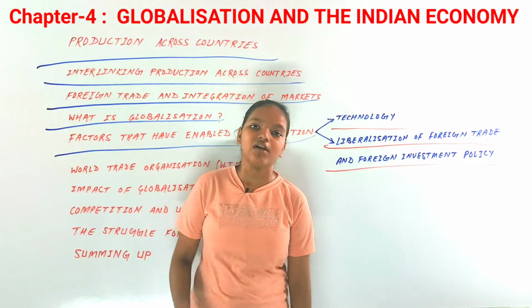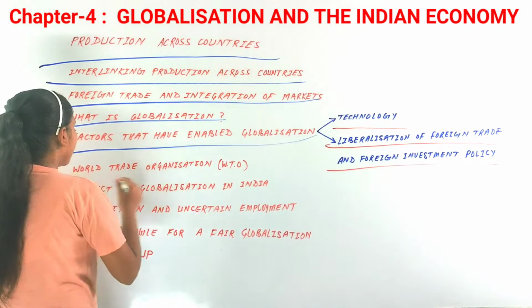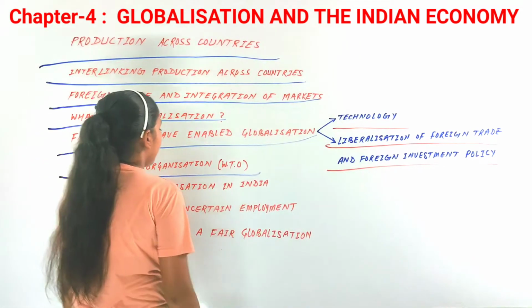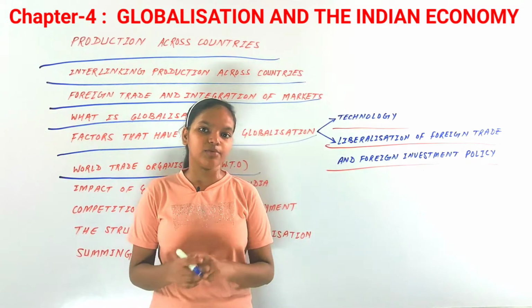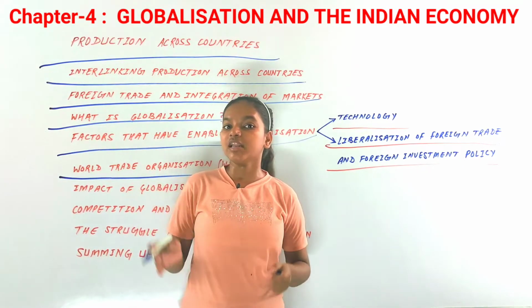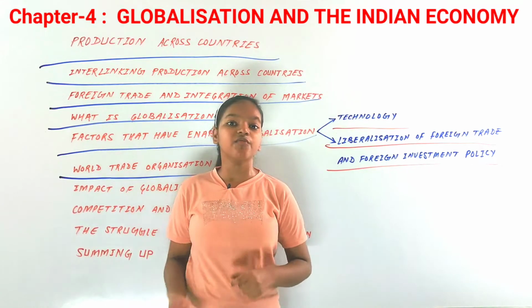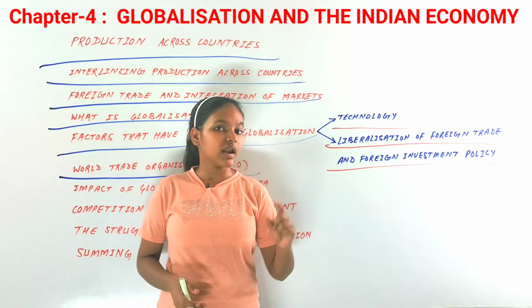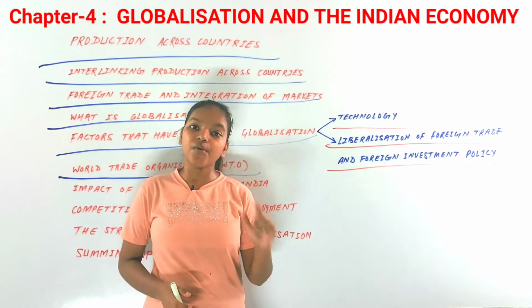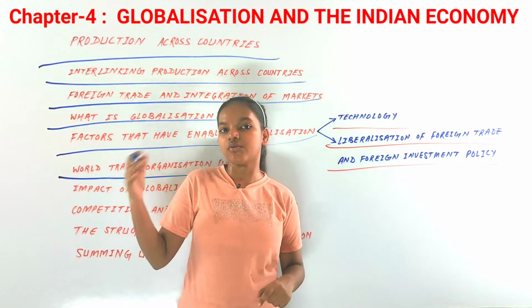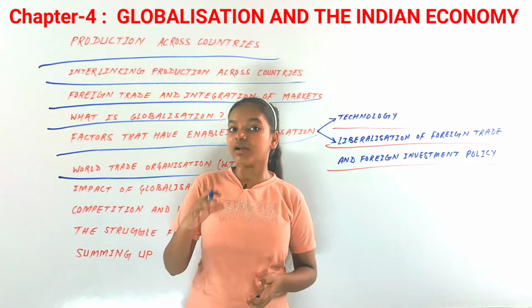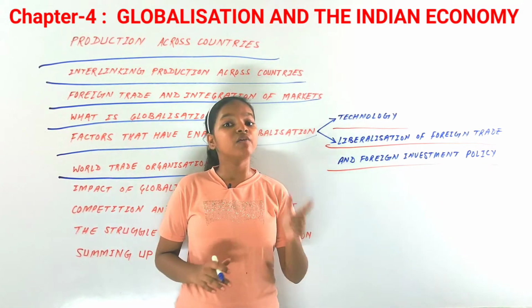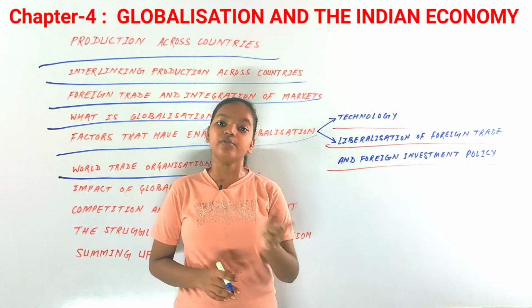Now after that, we have the next topic, that is World Trade Organization or WTO. When we talked about liberalization of foreign investment and foreign trade, we saw that the decision was supported by big international organizations. They support that there should be some liberalization in trade as well, and one such organization is WTO.